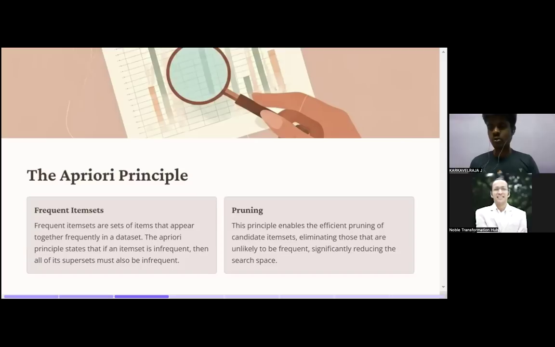So removing the unwanted items from the data set or item set is called pruning. In order to make the item set smaller, such that we can do an effective recommendation system on top of it, and it also requires very less storage space. And we need to create permutation and combination in the apriori algorithm, right? If it is 5, there are going to be more permutations and combinations when compared to 4. So these are the advantages that we get whenever we create a frequent item set in the apriori algorithm. Okay, so yeah sir, over to you.